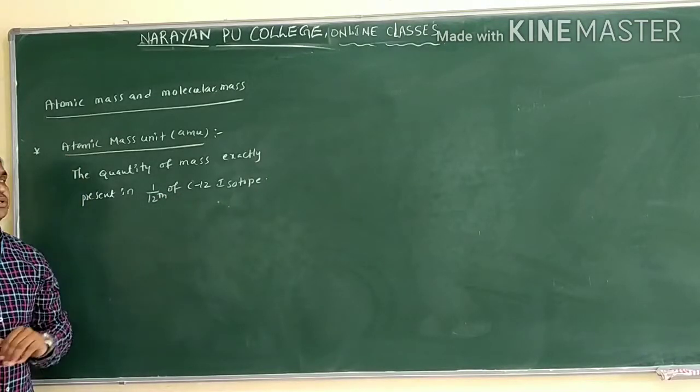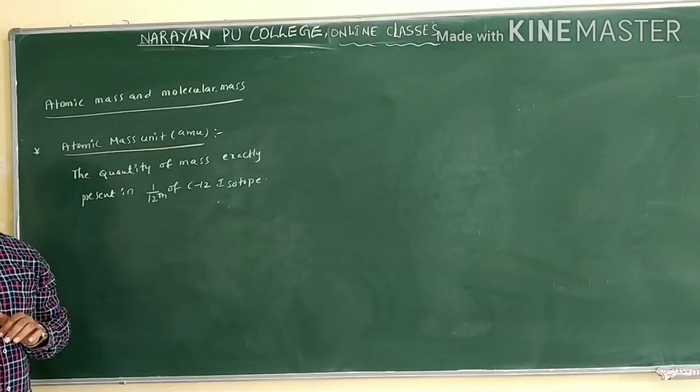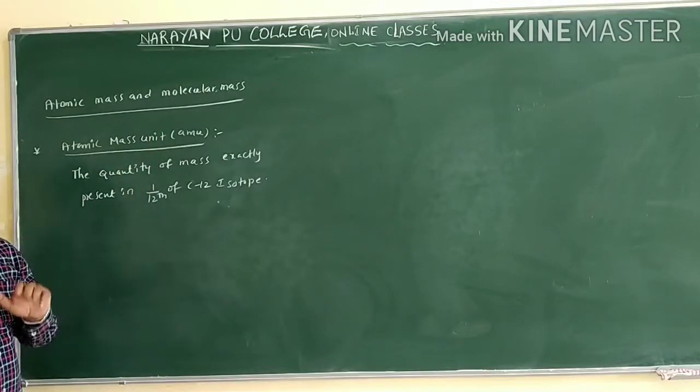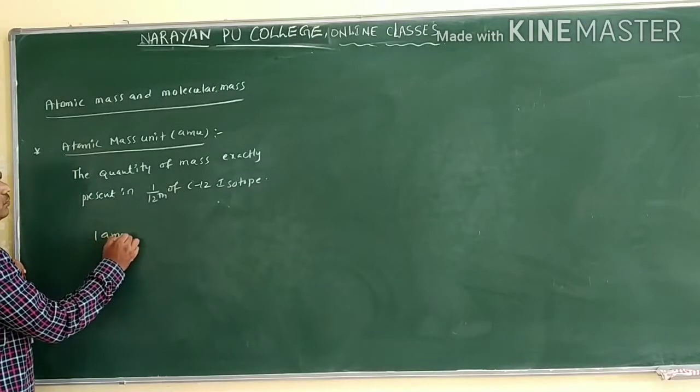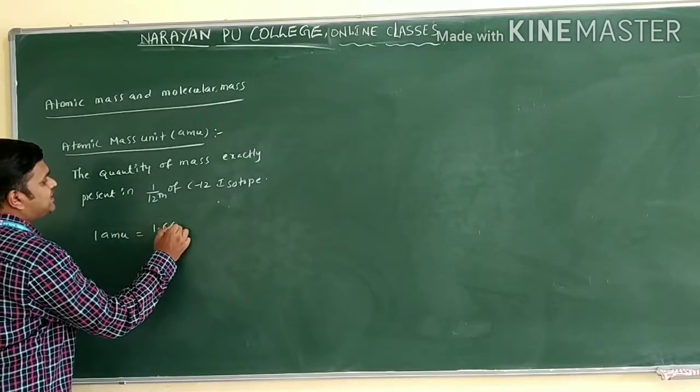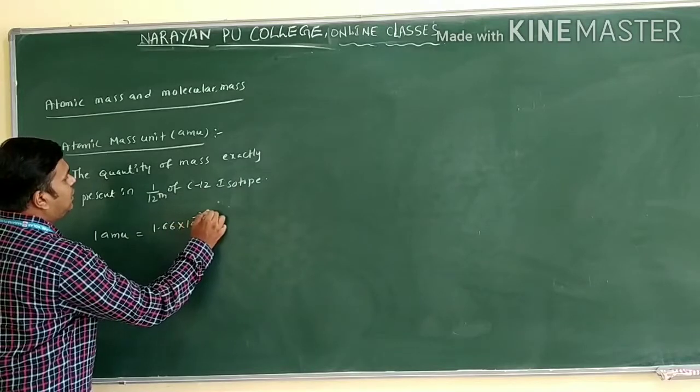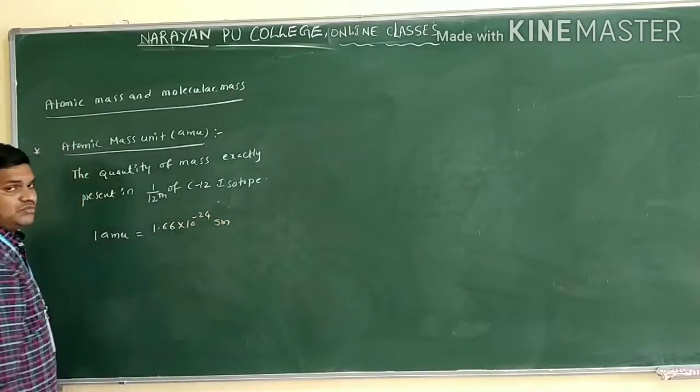Atomic mass unit. That is, we write simply in the form of which one? 1 AMU. 1 AMU is equal to 1.66 into 10 power minus 24 grams.